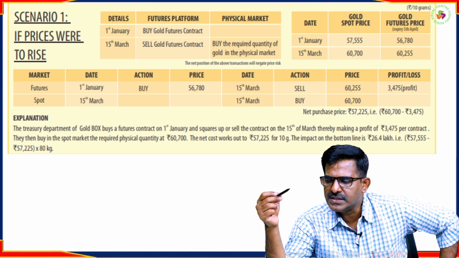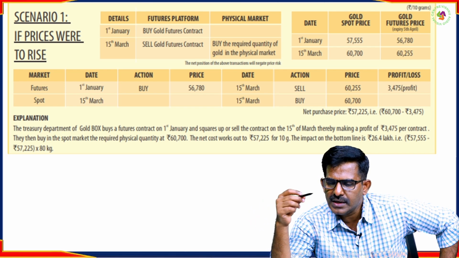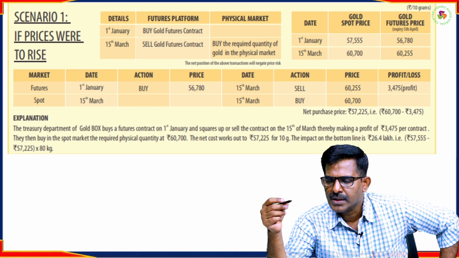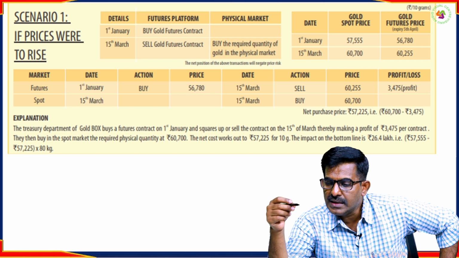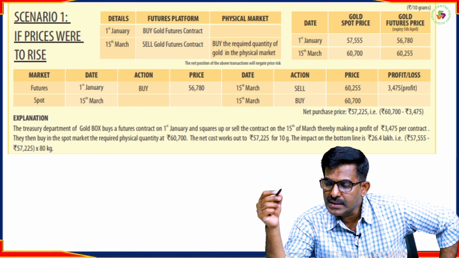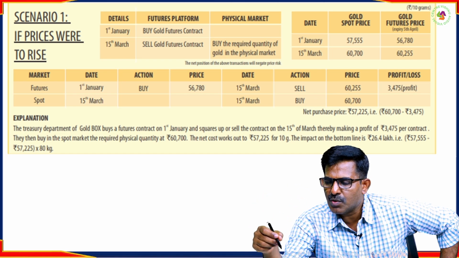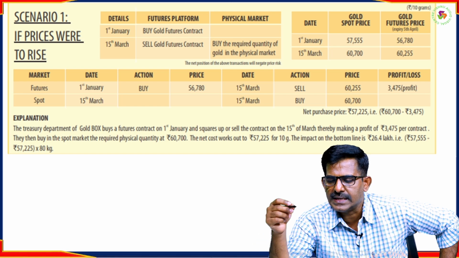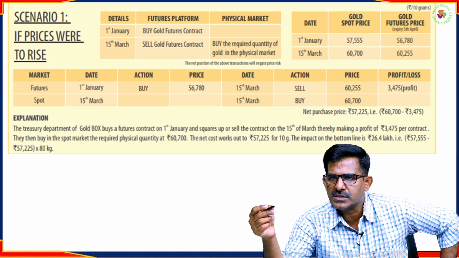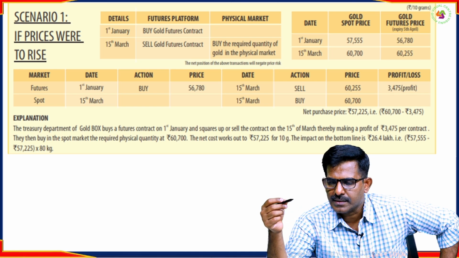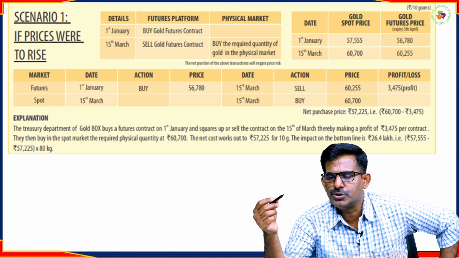The meaning of the gold futures price is that if he enters a futures contract on 1st January, he will buy the gold from the supplier at 56,780. That is the meaning of entering the gold futures contract, as a buyer, or taking a long position.